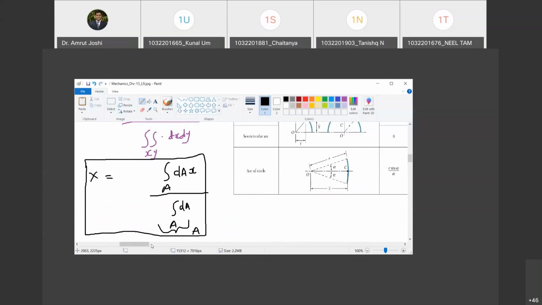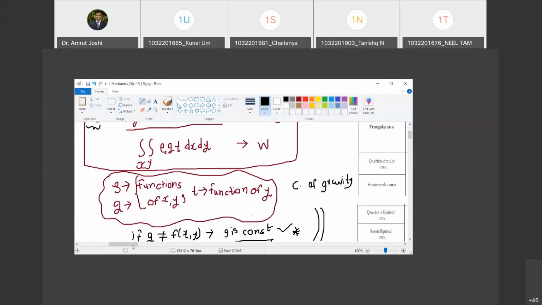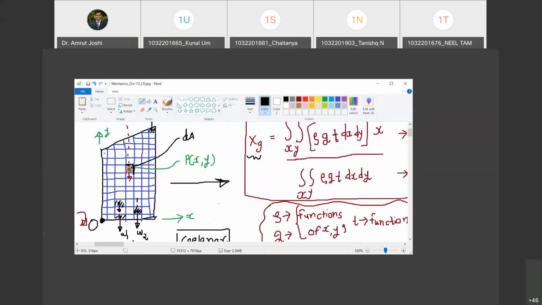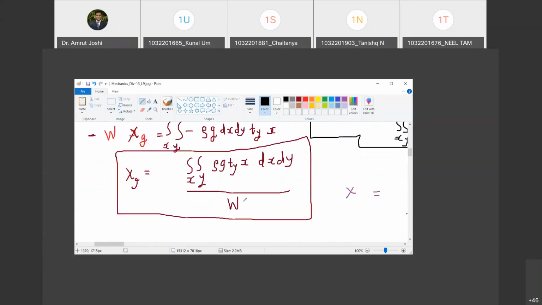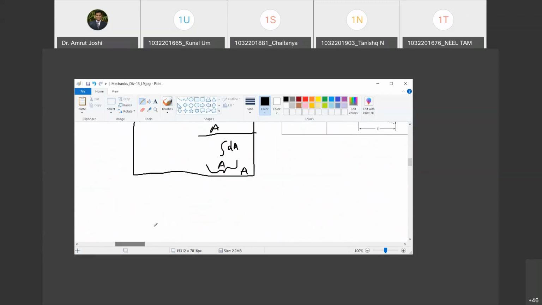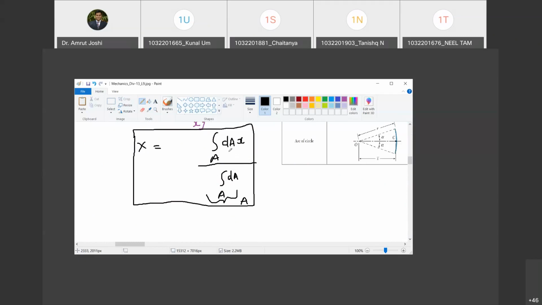Now pay attention here. Instead of considering dx and dy to be infinitesimally small, if I consider them as some finite quantities, delta x and delta y, then what does x stand for? x stands for the distance of the centroid of that area from the origin. So x is nothing but the distance of the centroid of dA. Now, if I have to replace this integration by summation, how do I write it?